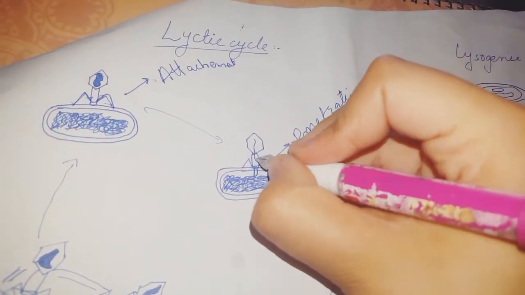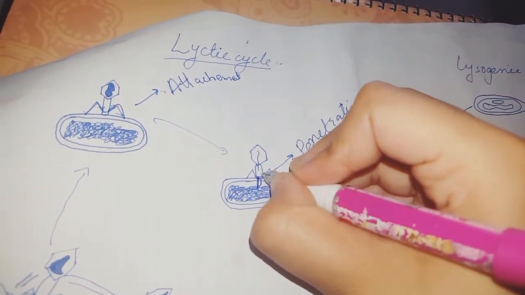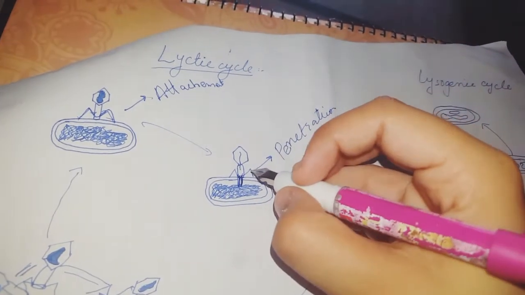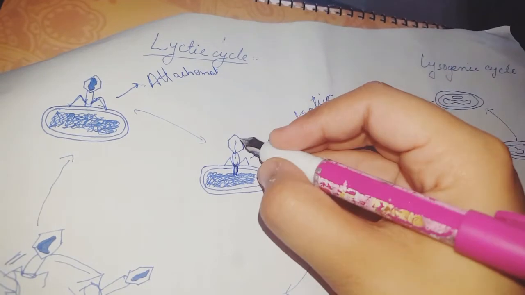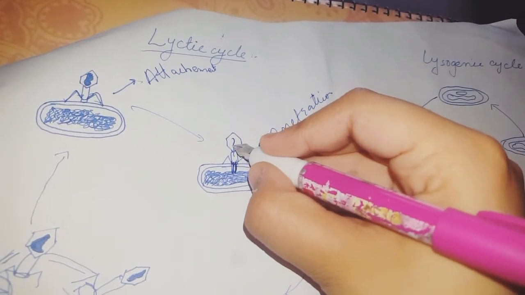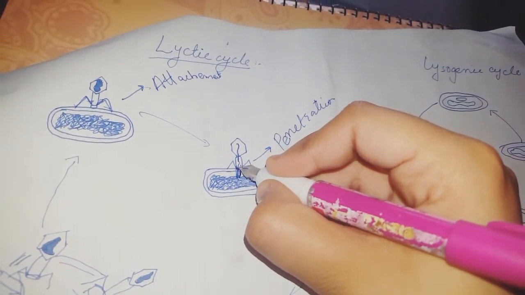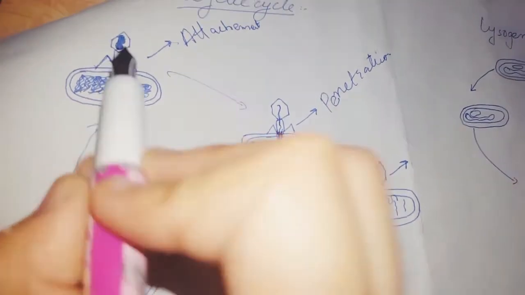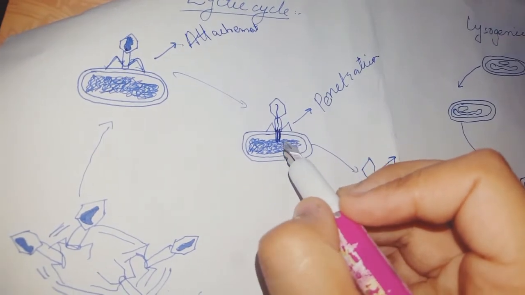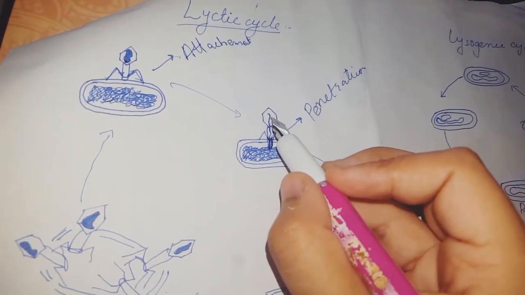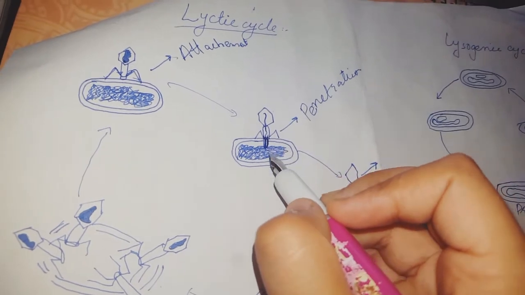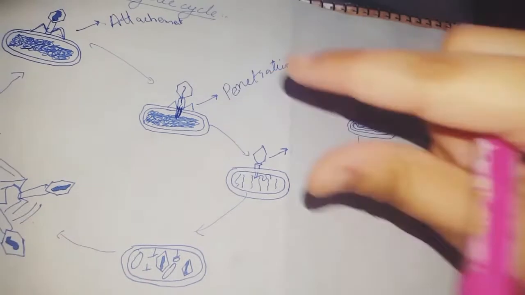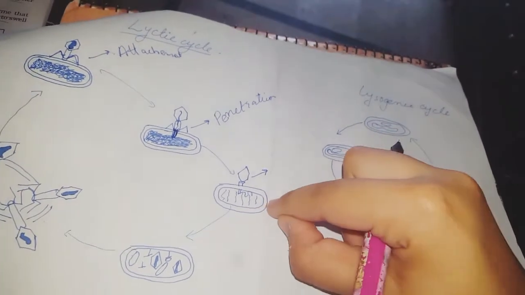It will send one of its parts, a hollow core, an empty core, inside the bacterial cell wall. And when the core enters the bacterial cell, it sends its DNA inside of the bacterial cell. Here see, the DNA quantity is very large, but here the DNA is already transferred into the bacterial cell and some of the remaining DNA is also going inside. When the whole DNA enters the bacterial cell, the third step occurs.